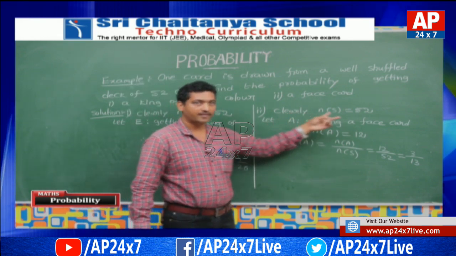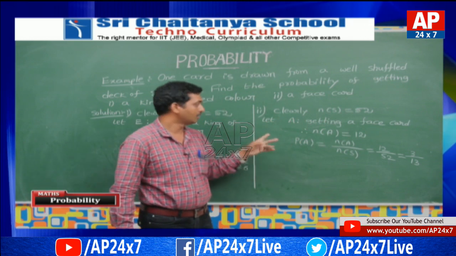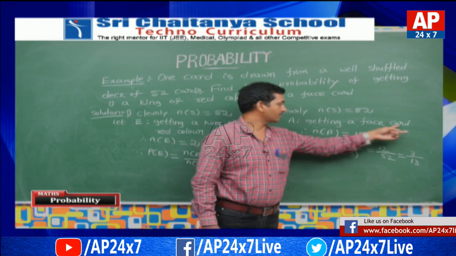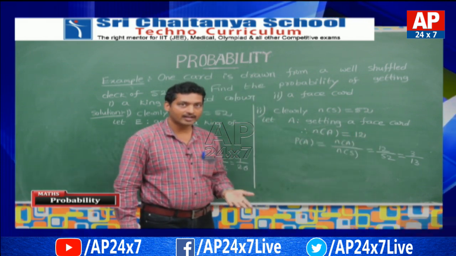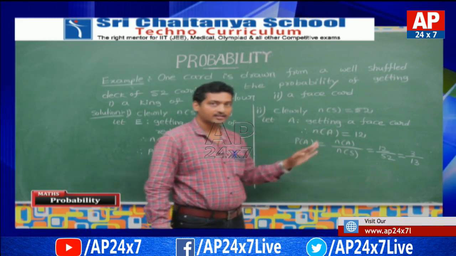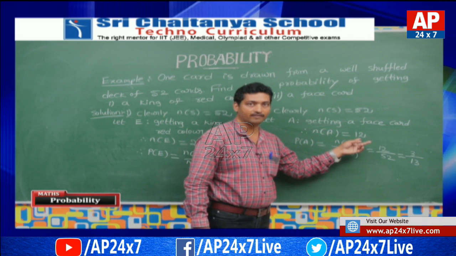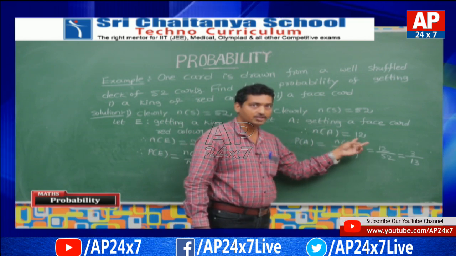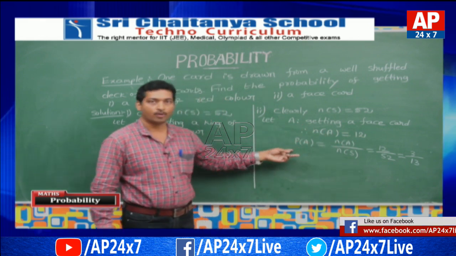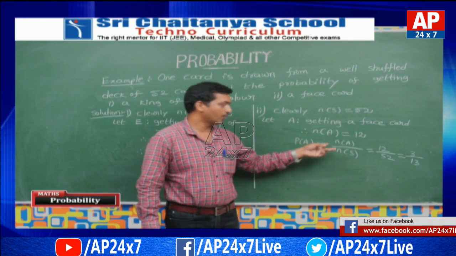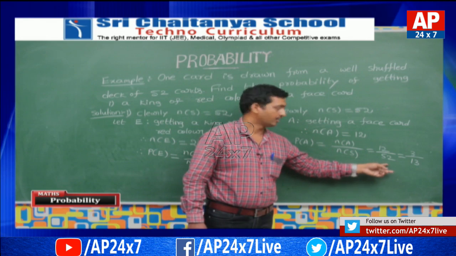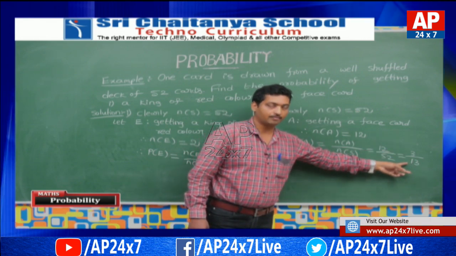Now come to the second part. Here also N of S is equal to 52 only. Now I am defining A, an event getting a face card. How many face cards are there? Each suit has 3 face cards. Totally 4 suits are there. That's why total face cards are 12. N of A equals 12. These 12 are favorable cases to the event A. Therefore, probability of A is equal to N of A by N of S, which is equal to 12 by 52, equal to 3 by 13 by simplification.